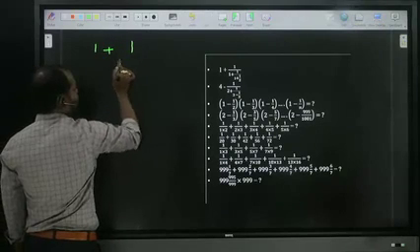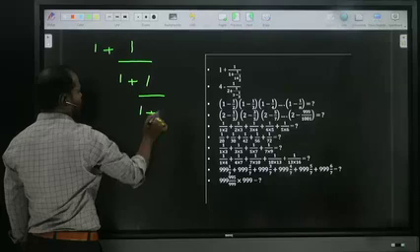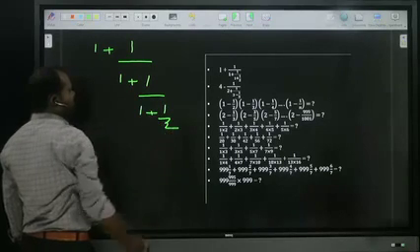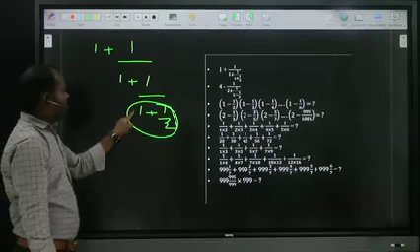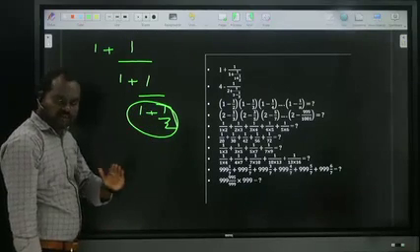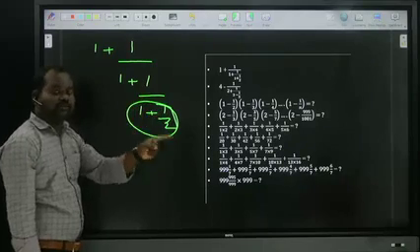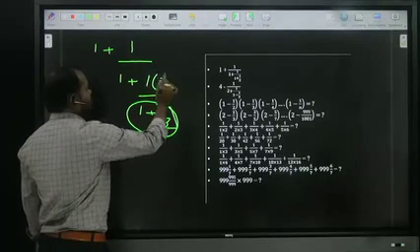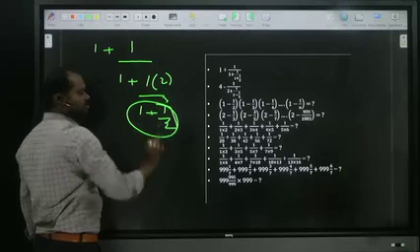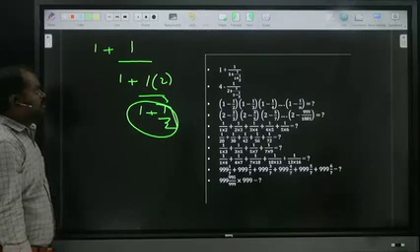One plus one by one plus one by one plus one by two. Okay na? Simplify from bottom to top ma. First of all this one ma. 2 ones are 2 plus 1. How much ma? 3 by 2. By taking upside 3 by 2 will become reverse ma. That means 2 by 3. It is finished ma. Okay na?